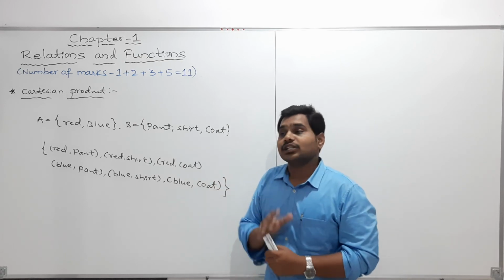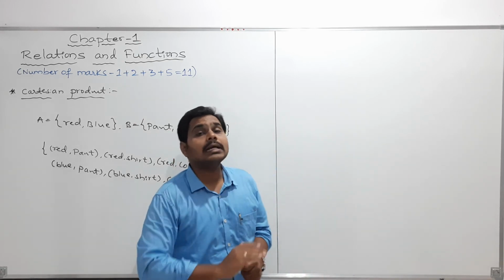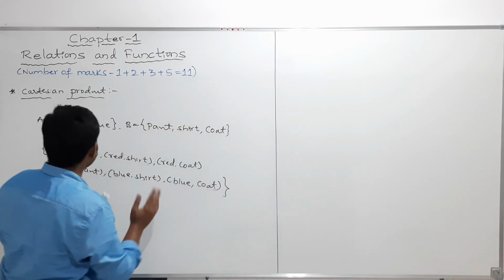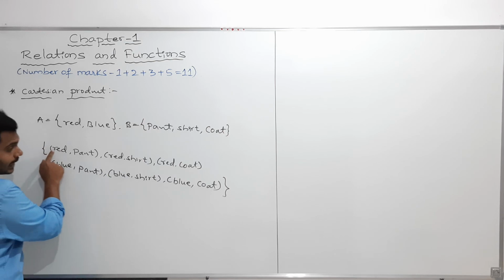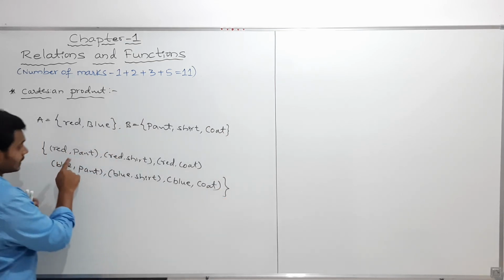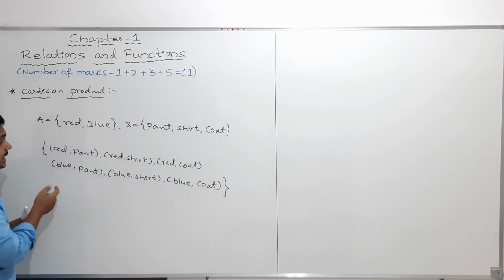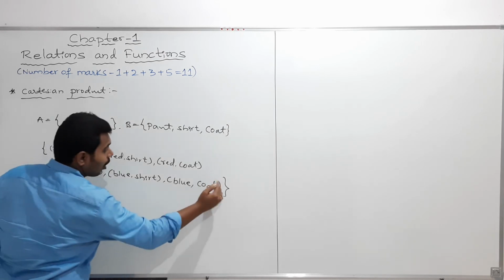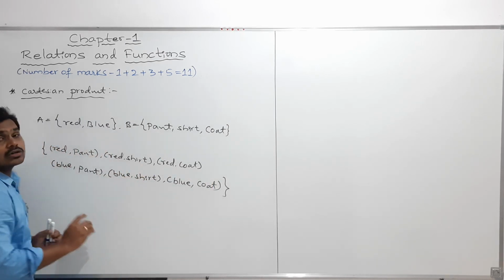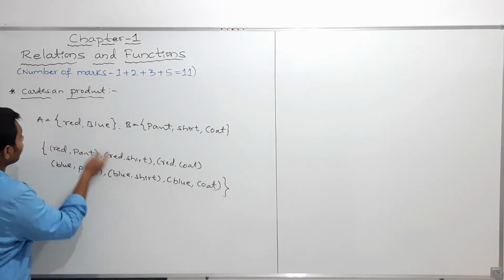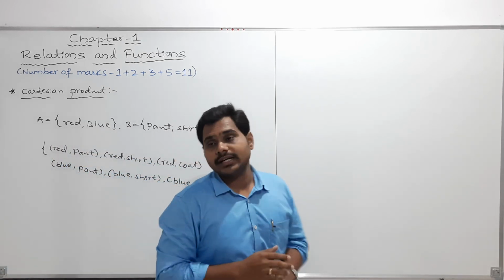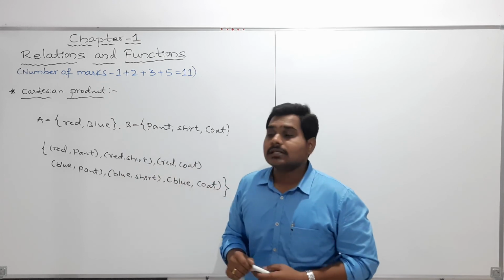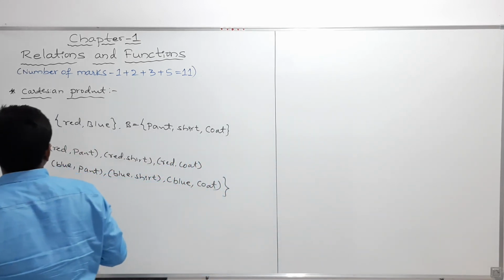So my dear students, Cartesian product means what? It is the collection, in flower brackets, of all possible ordered pairs from the sets A and B. Let us define the definition.